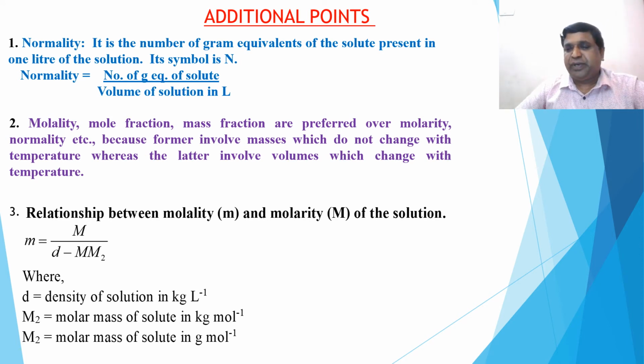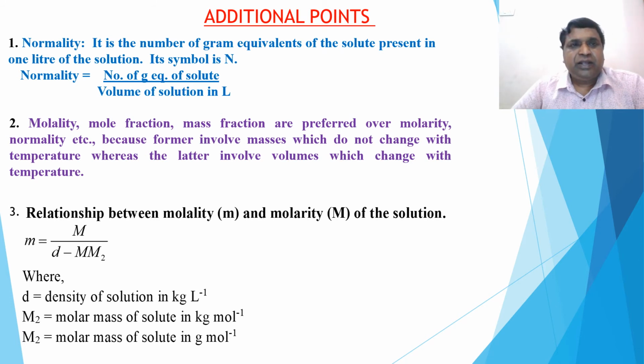So I have made a quick revision. Still more points you can add, so that you can take it as a synopsis for your theory exam. You can write down those points, and if you find some other important points you can add, or you can make still smaller notes for MCQ. Yes, so I am giving some more additional points, which are not there in your NCERT, but are required to solve some MCQs. So remember, next is normality, one of the important points, not there in your NCERT.